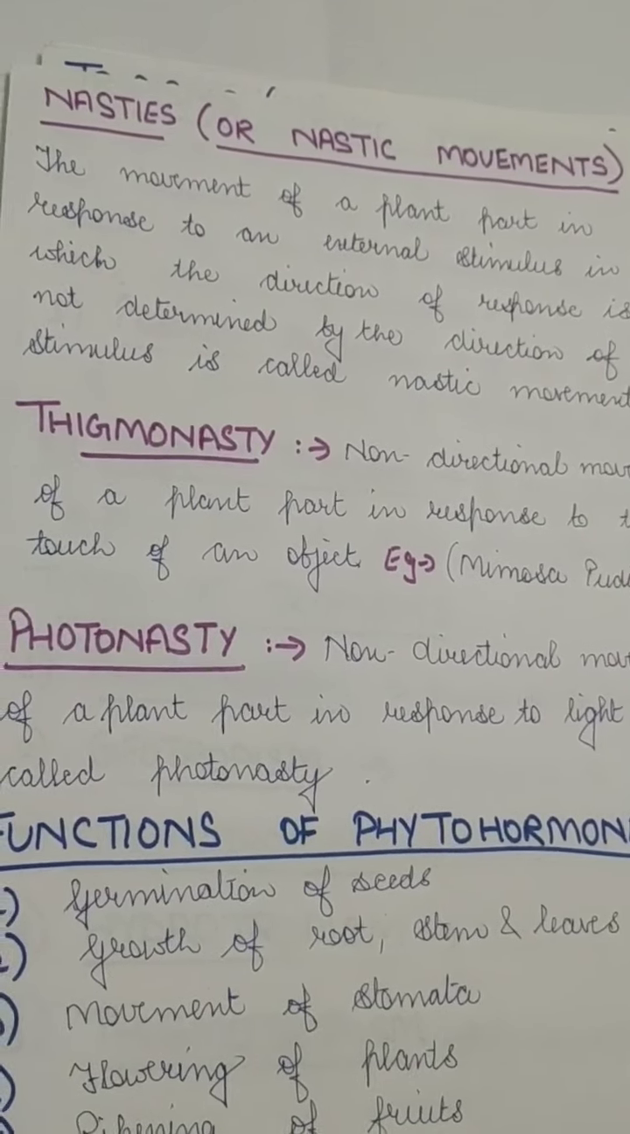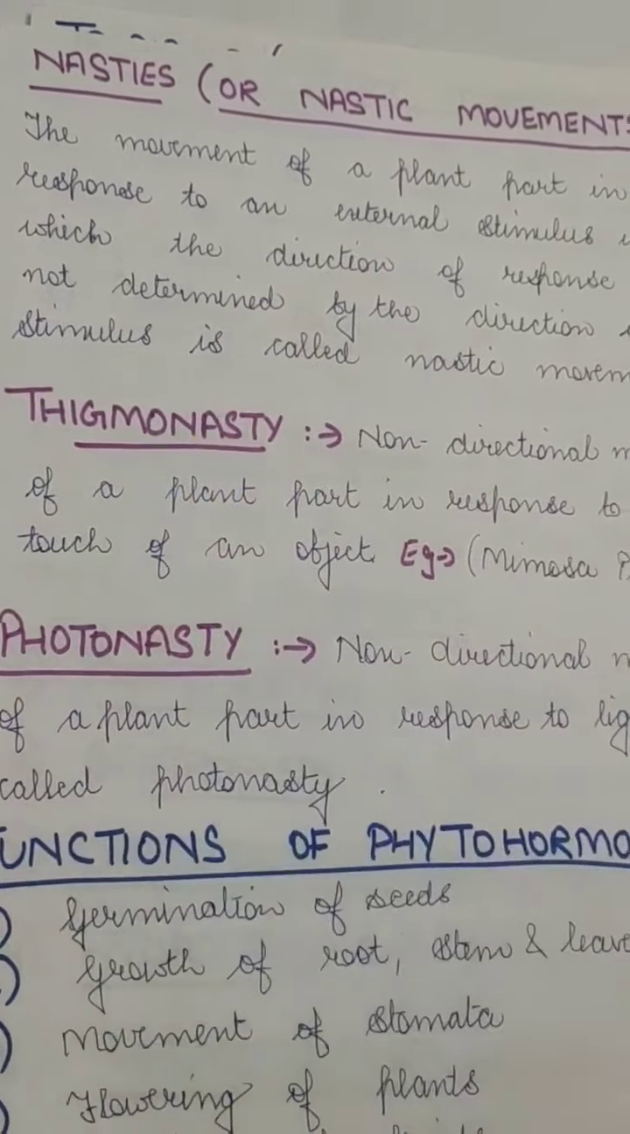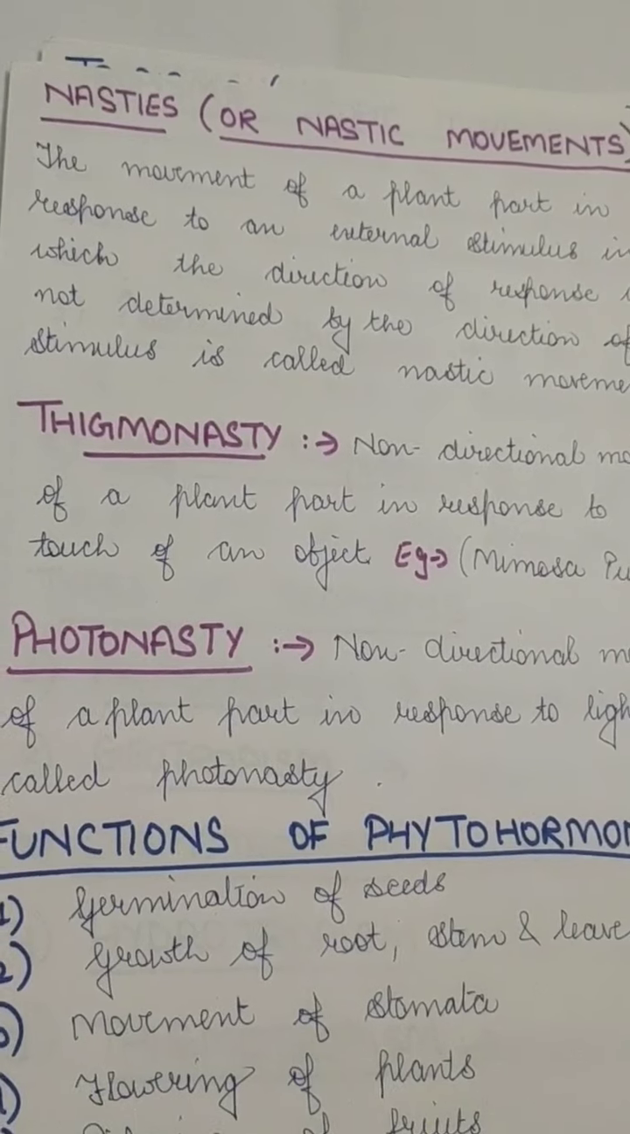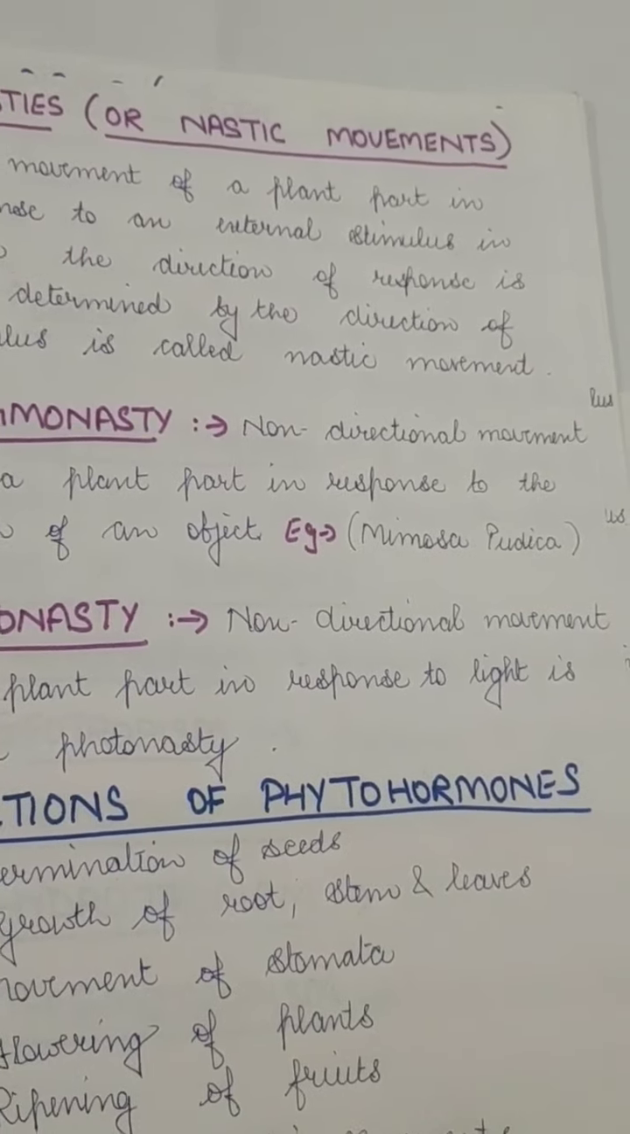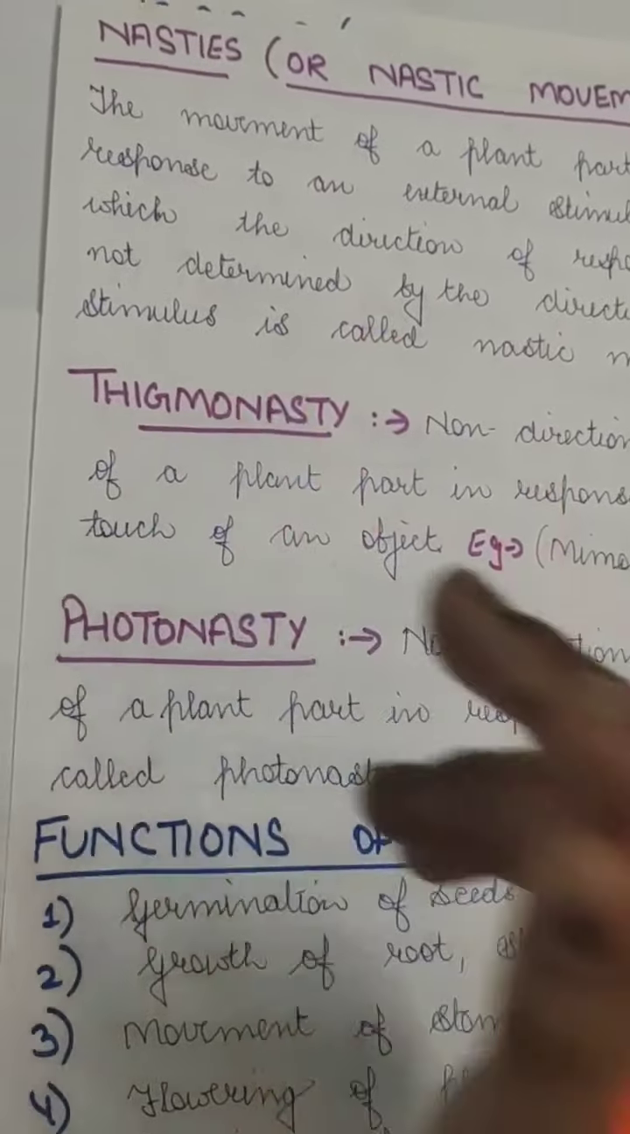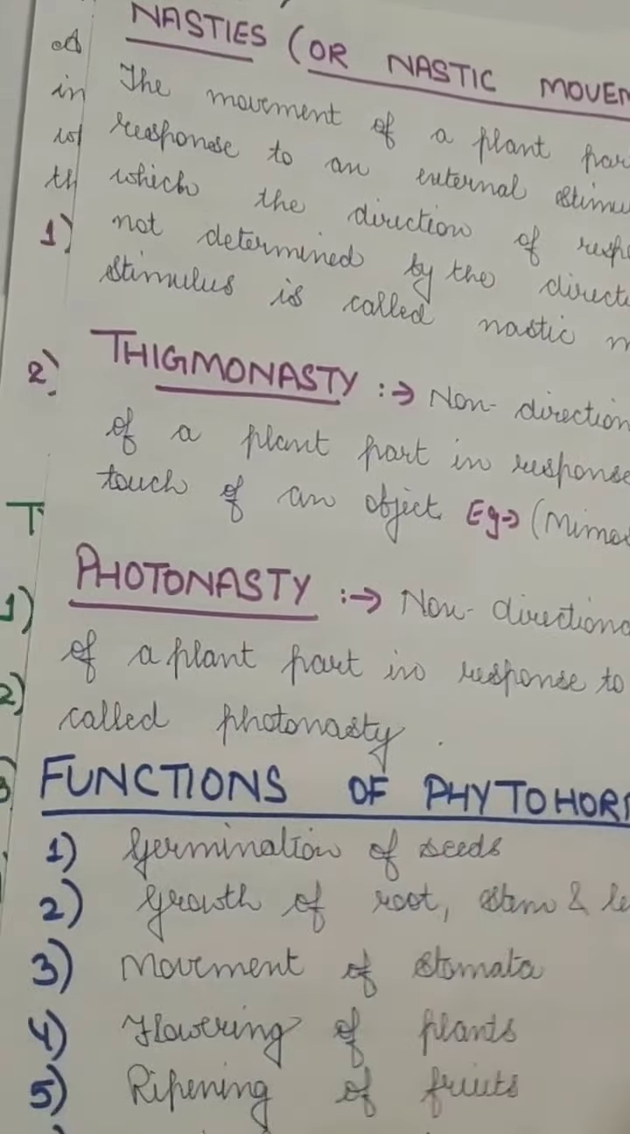It can also be of two types, like thigmonasty and photonasty. Now thigmonasty is a non-directional movement of a plant part in response to touch. Now thigmo, we have just read about thigmo, but that was thigmotropism.